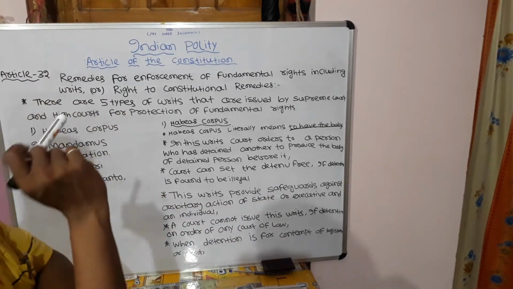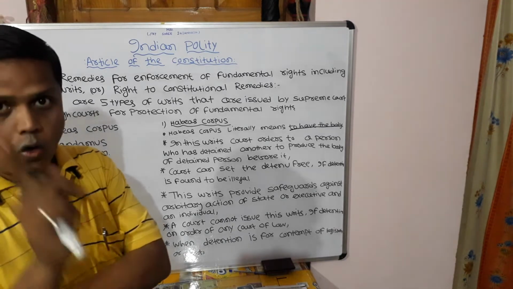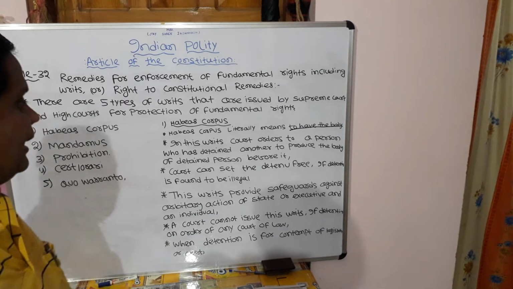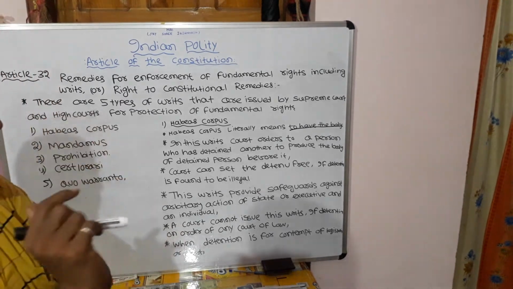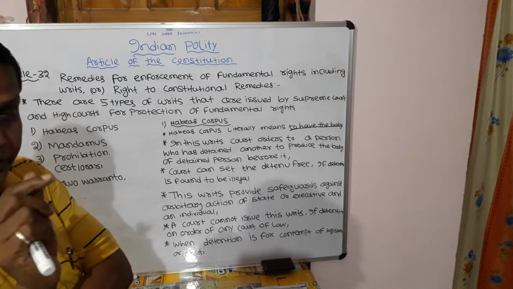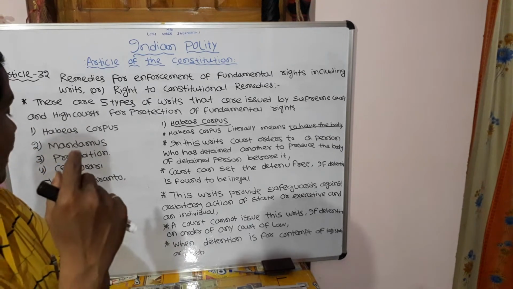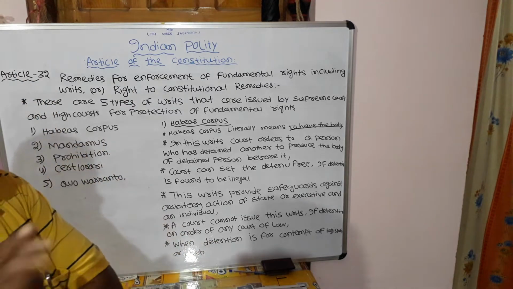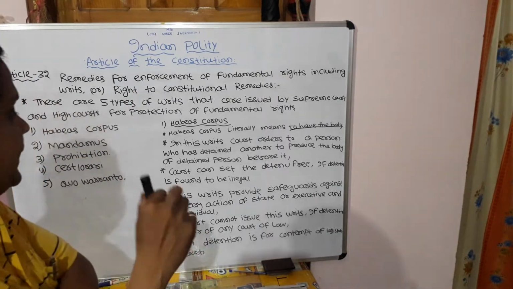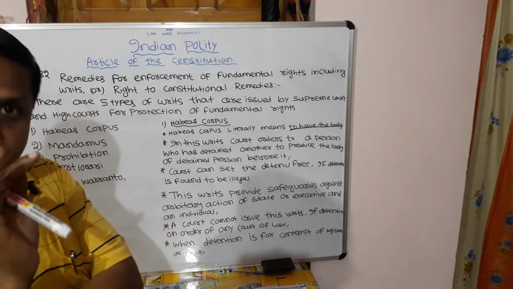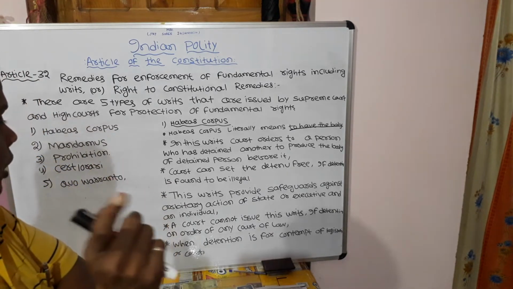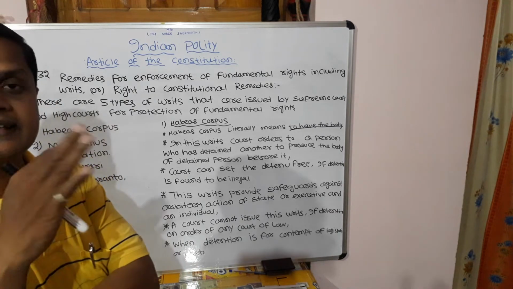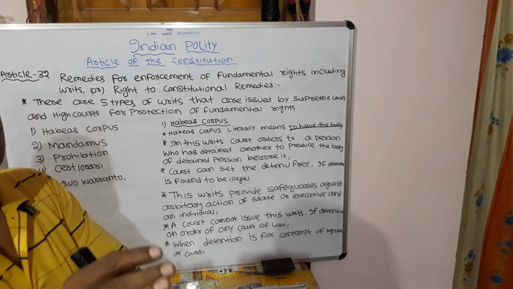Next, a court cannot issue this writ if the detention is on the order of any court of law. Next, when the detention is for contempt of the legislature or of the court.